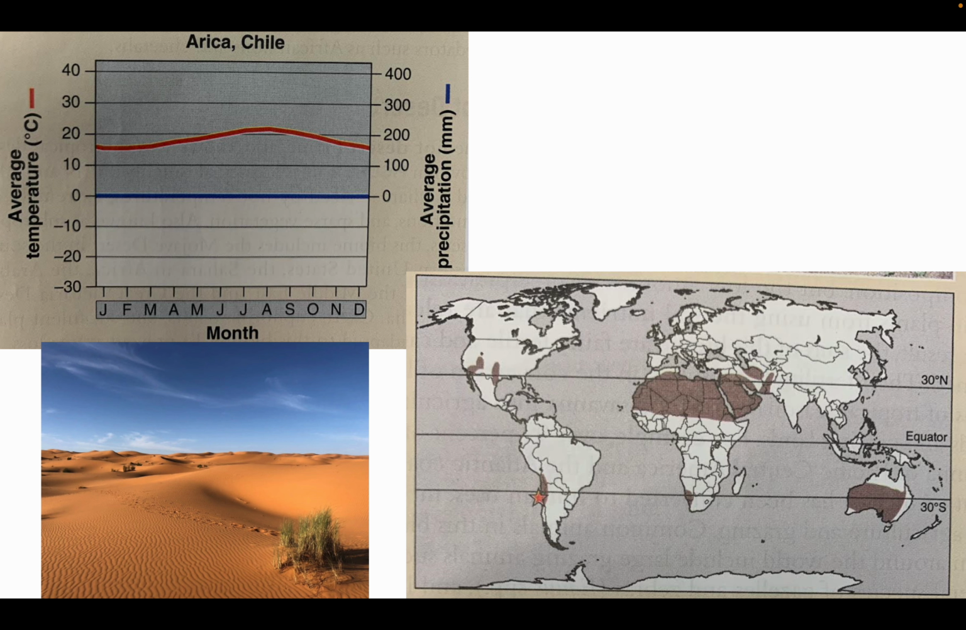As we can see here, little to no rainfall throughout the course of the year, very high temperatures, hitting above 20 degrees Celsius, and we can see the distribution on our biome world map.